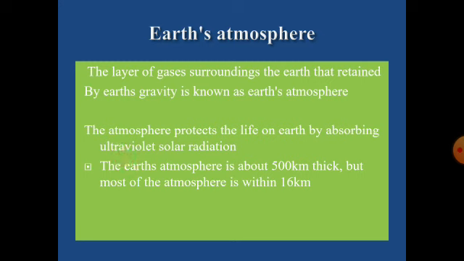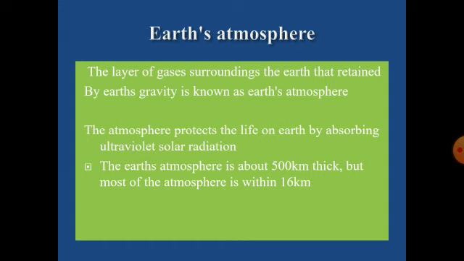Ultraviolet solar radiations are a type of radiation emitted from the sun. These radiations are hazardous, that means they create skin disorders or skin related diseases when incident on our skin. The atmosphere is divided into different layers.